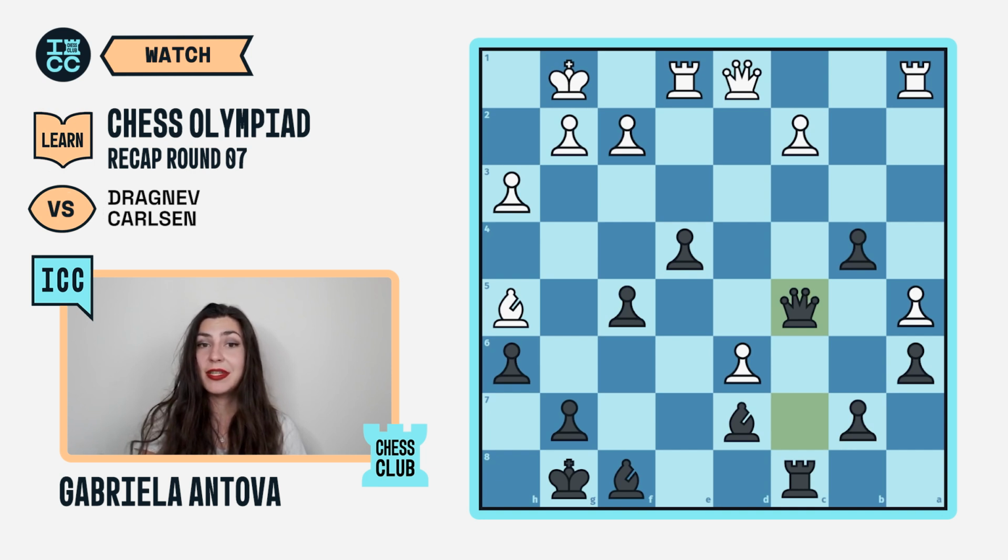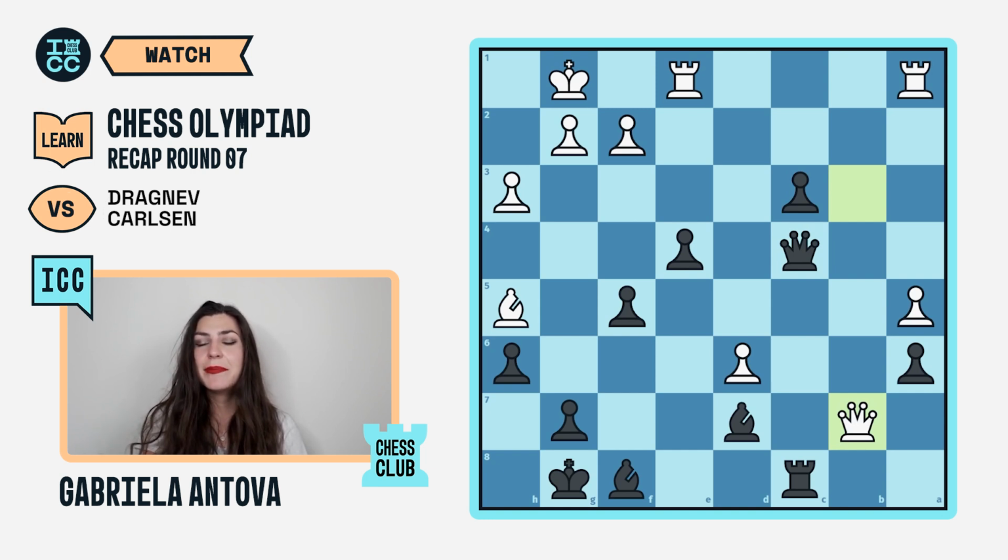The game went on with c3, an original try for white to include the queen, because in the case of b takes c3, which happened in the game, white is able to garner some counterplay after queen b3 check and queen takes b7. Well, it is still black who is fighting for the win, but maybe in the future white would be able to pick a pawn or create trouble with his d6 and a5 pawns.